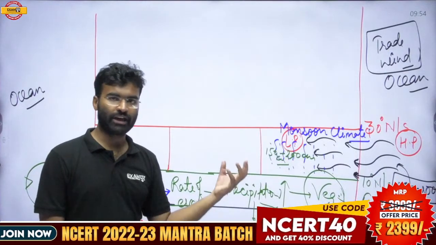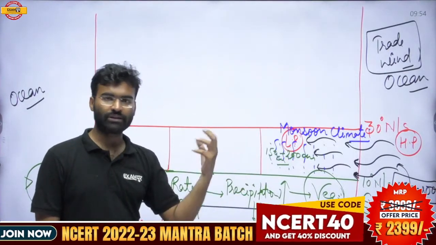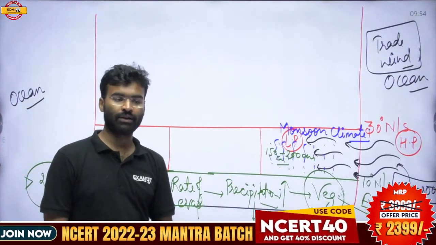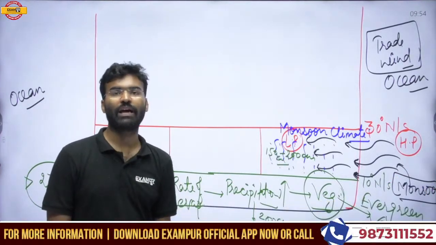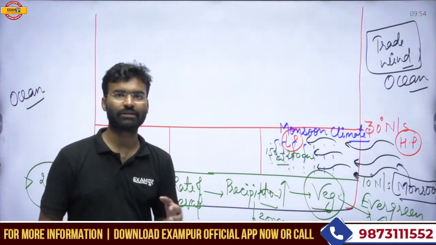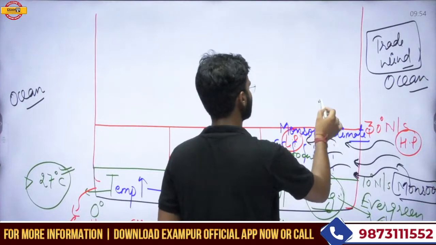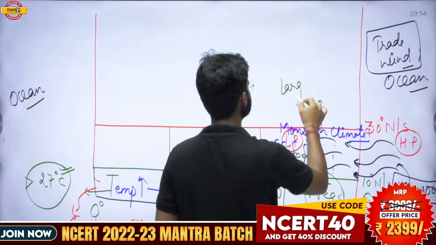This amount of rainfall is sufficient to supply water to the larger plants, so this monsoon climatic zone consists of large trees.